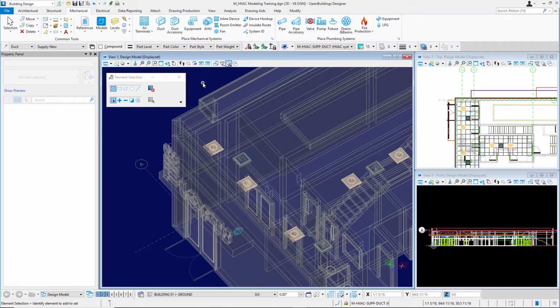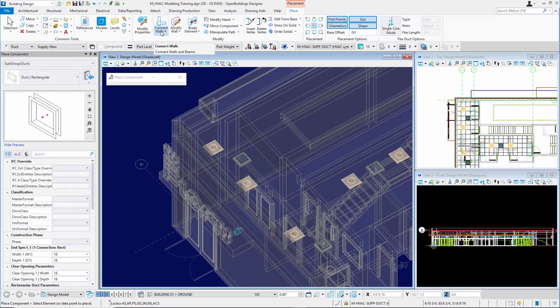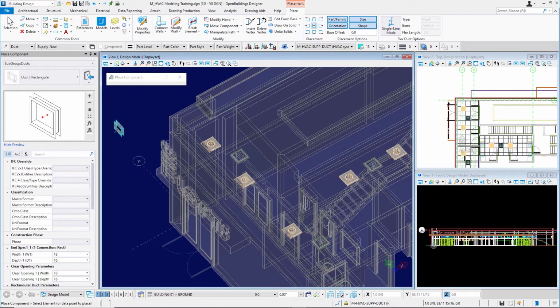first here. So I'll check my ACS plane lock and ACS plane snap lock. I'll turn both of those on. Select my Duct tool from the Mechanical tab of the ribbon interface. We get our property panel. You see my family is set to Duct. My part is set to Supply New.